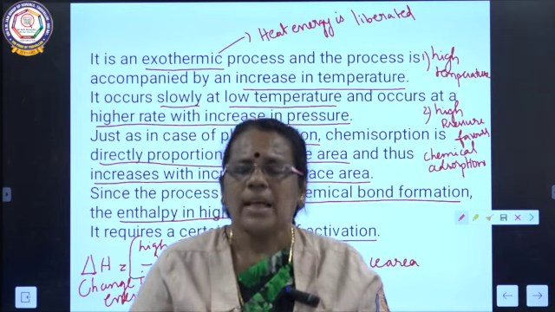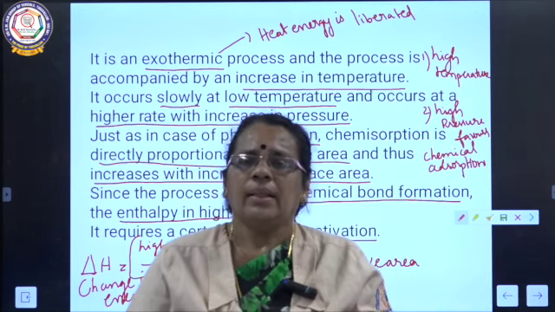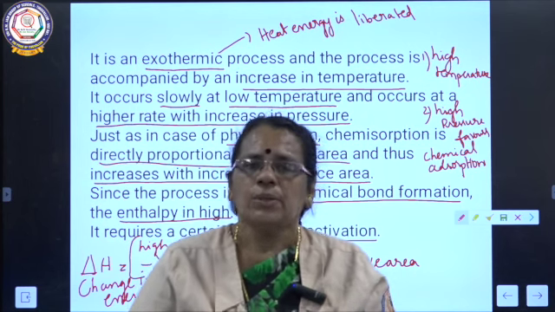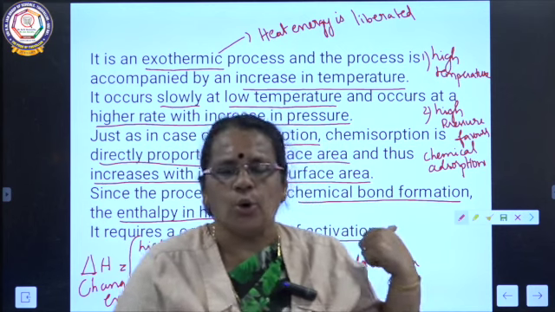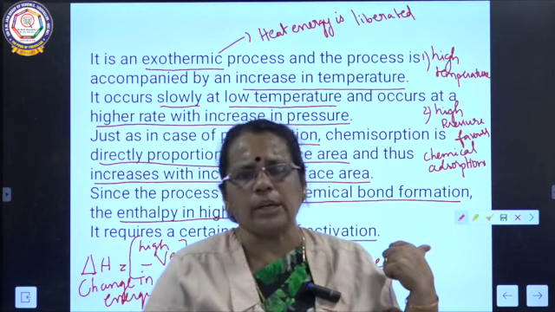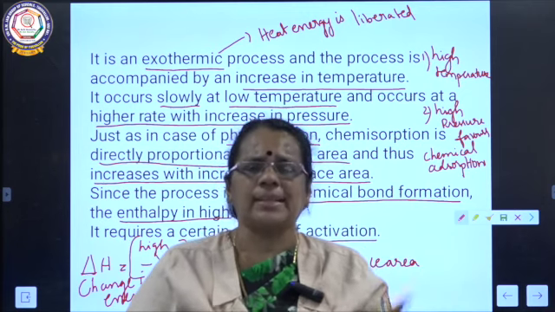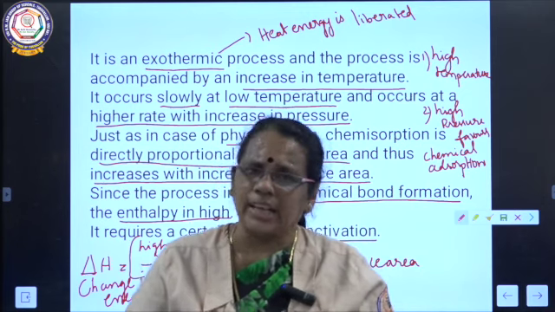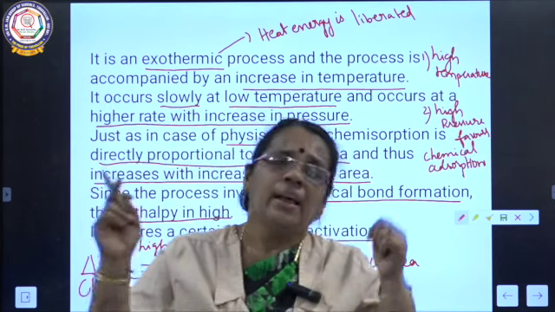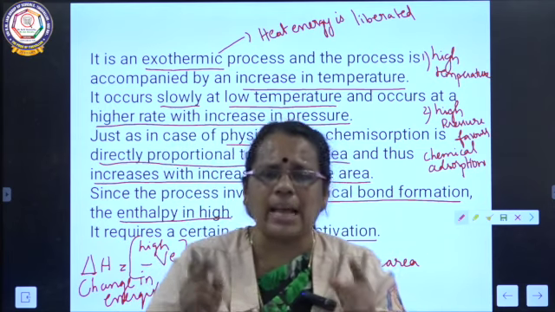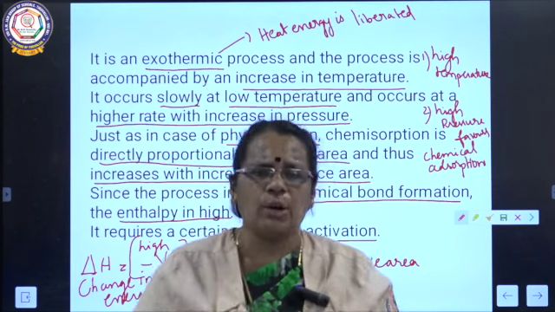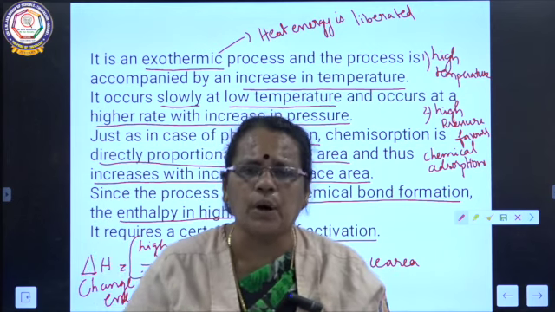So up to this I am concluding this slide. In the next slide we are going to talk about other concepts. I want everybody to go through physical adsorption and chemical adsorption. I have talked about the characteristic features, the delta H value, and how surface area and adsorption are related. I have told all these things clearly. I want everybody to go through this today. There will be a test based on this tomorrow. Thank you, children.